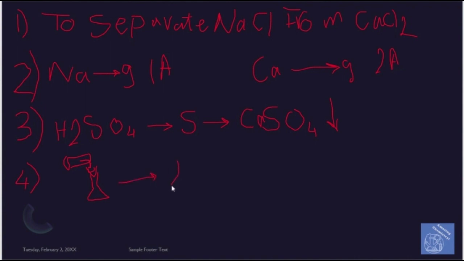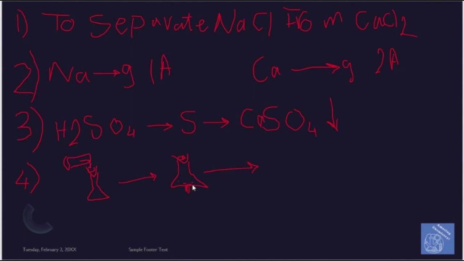So we will get the filtrate solution down there, and we will get the precipitate up there. We will throw out the precipitate because we don't need it. It was calcium sulfate, which we don't need for anything. We only need the sodium chloride.